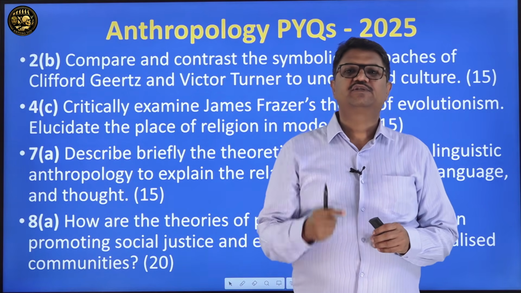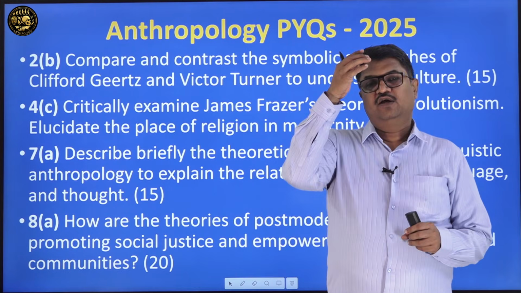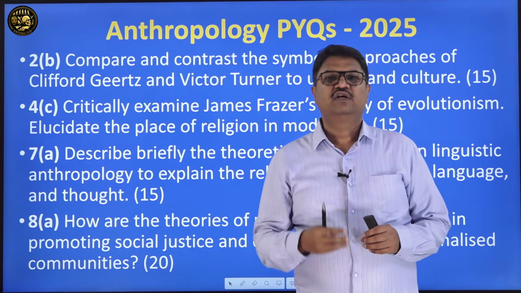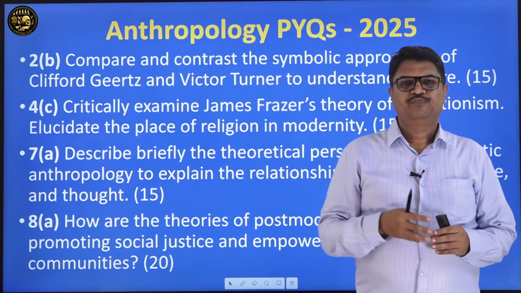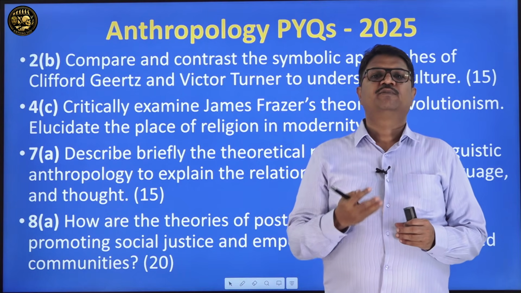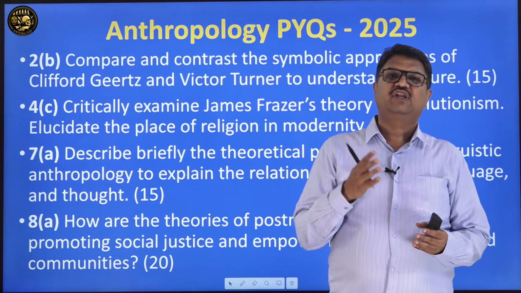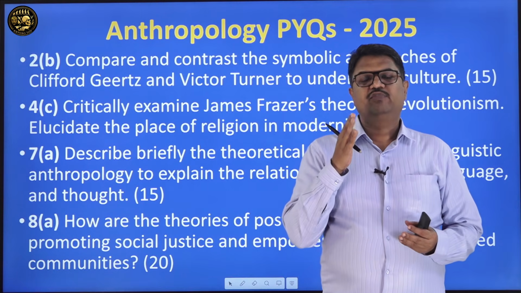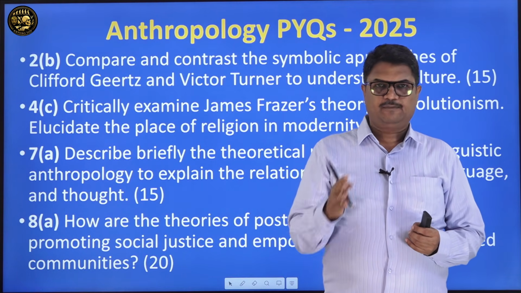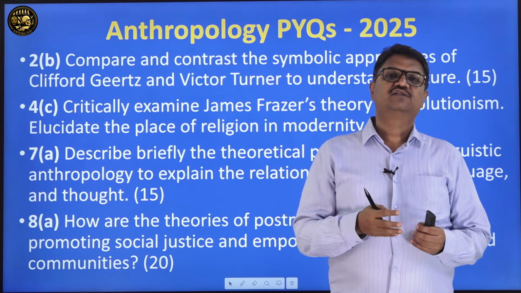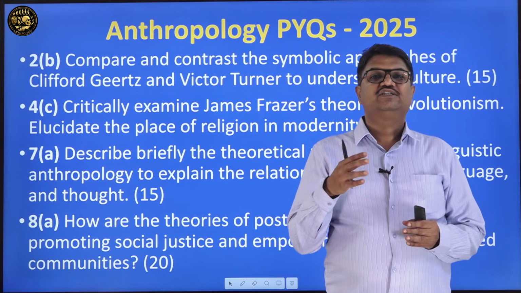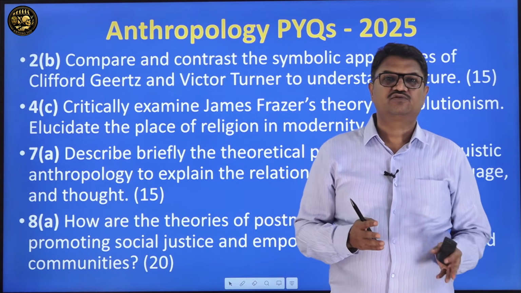If you see the syllabus clearly, in chapter 6 there are almost a dozen theories. I am just reeling them for you, right? Classical evolutionism, historical particularism, diffusionism. Again in diffusionism there are 3 schools, right? British, German and American. And then later functionalism, structural functionalism, structuralism, culture and personality school.